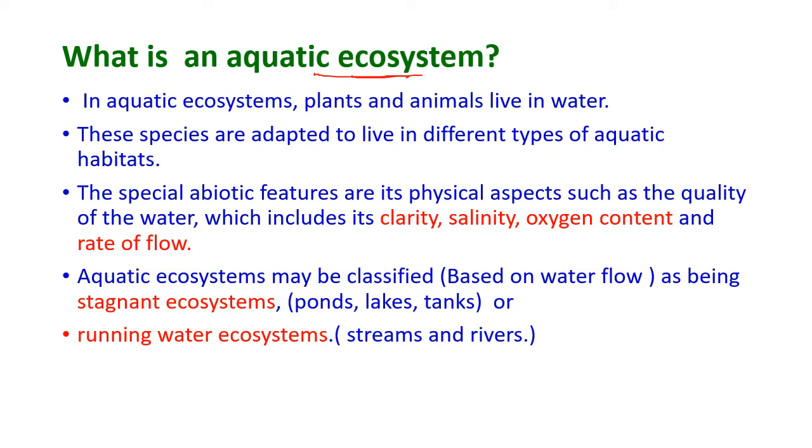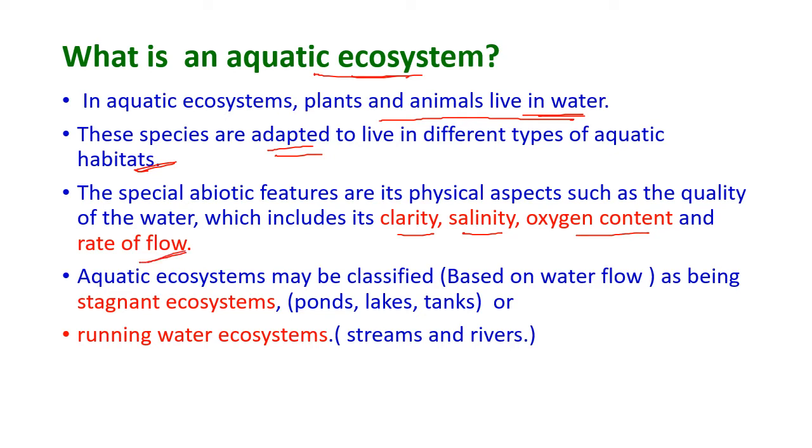In aquatic ecosystems, plants and animals live in water. These species are adapted to live in different types of aquatic habitats. Here, the special abiotic features are its physical aspects, such as the quality of water, which includes its clarity, salinity, oxygen content, and rate of flow of water.